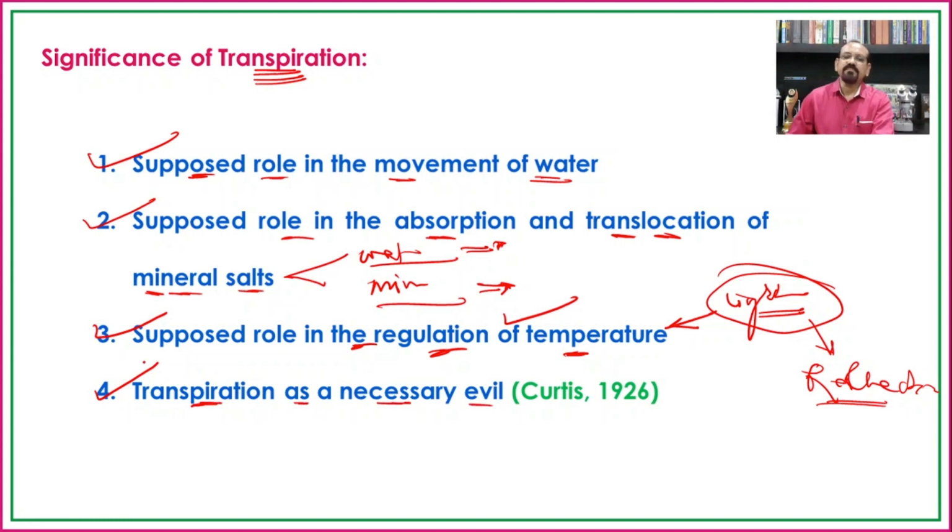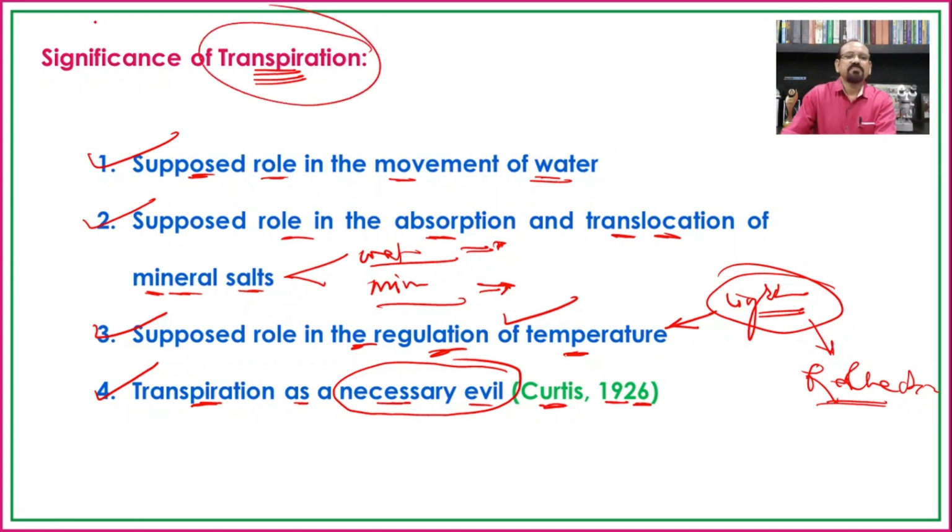Curtis in 1926 gave this term, that transpiration is a necessary evil, because when plants are growing in soil having a scarcity of water, then also there is transpiration.